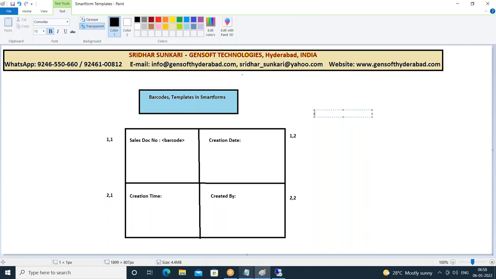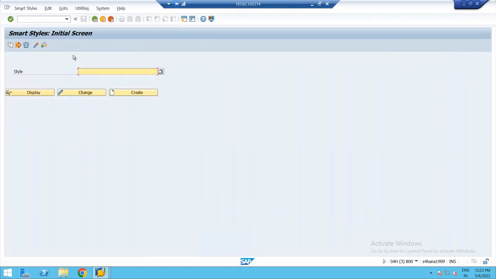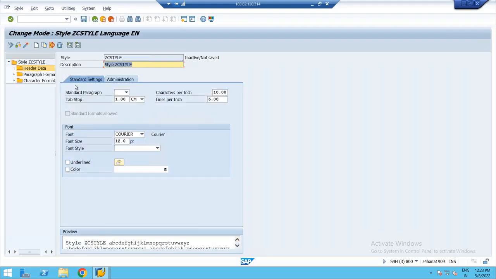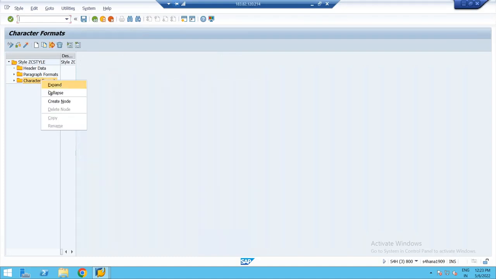Now, see the change. I'll go to the smart styles T code. I'll give the smart style name as Z something, custom style, ZC style, some name. So we are in the smart styles T code. Provide the smart style name, create. Okay, so we have character format here. Yesterday we created paragraph format. Now I'll go to character format. I'll right click on this and say create node. I'm trying to create the character format.